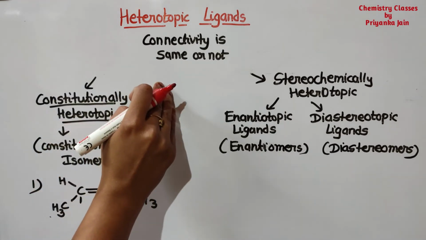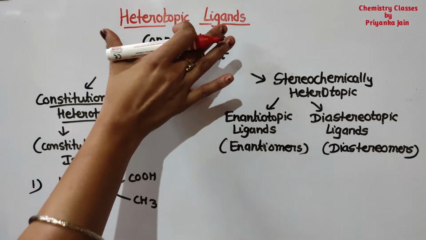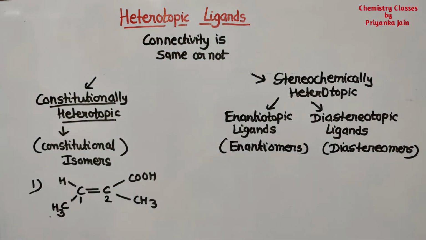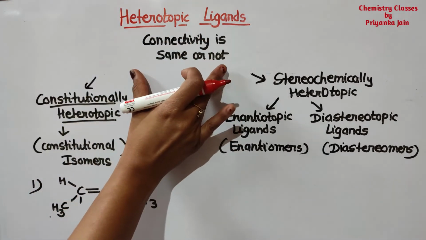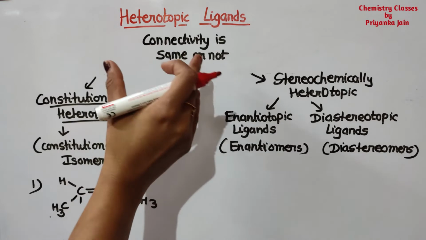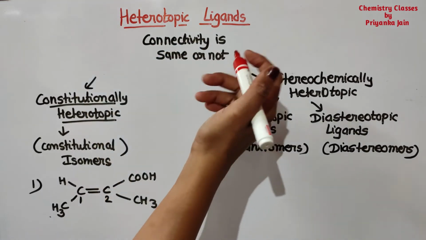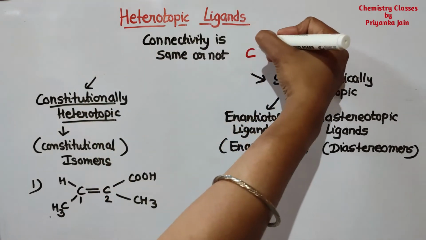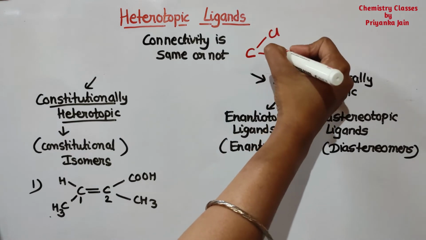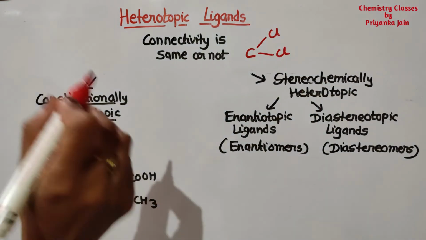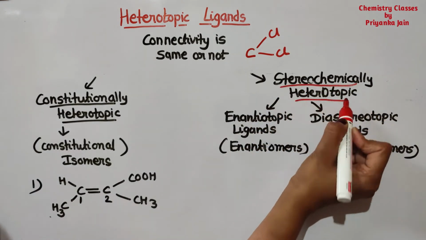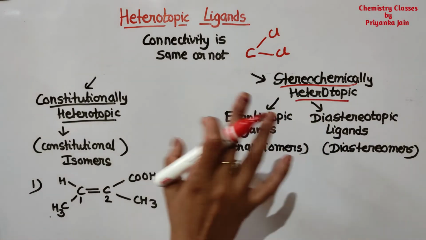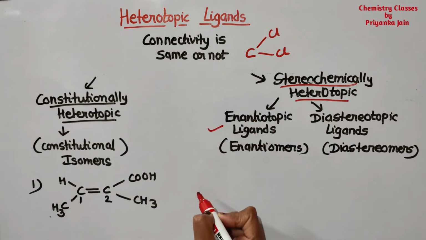On the basis of these isomers, we can differentiate the heterotopic ligands into three different types. Firstly, we have to see the connectivity of the two ligands. Suppose the two ligands are attached to the same carbon atom, for example the two chlorines are attached to the same carbon atom, then such ligands are called stereochemically heterotopic, and these may be of two types: the enantiotopic ligands and the diastereotopic ligands.